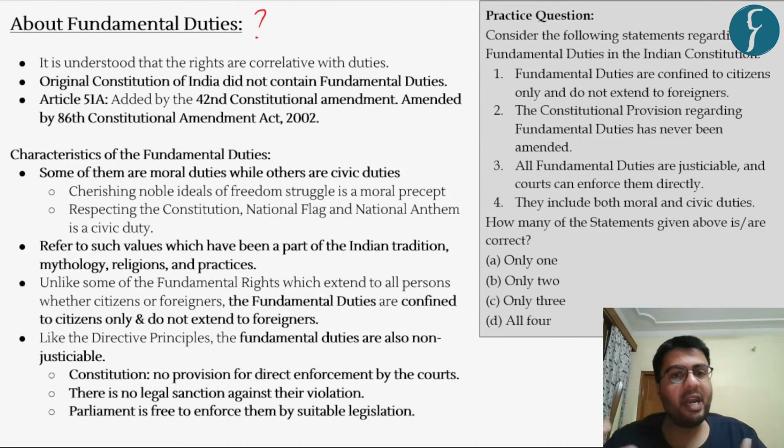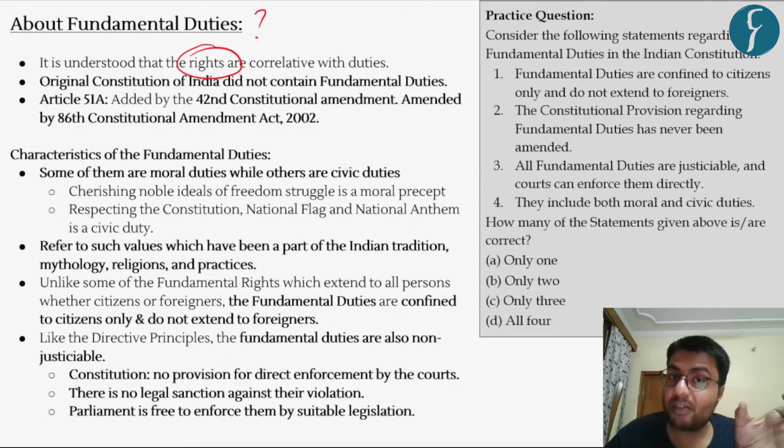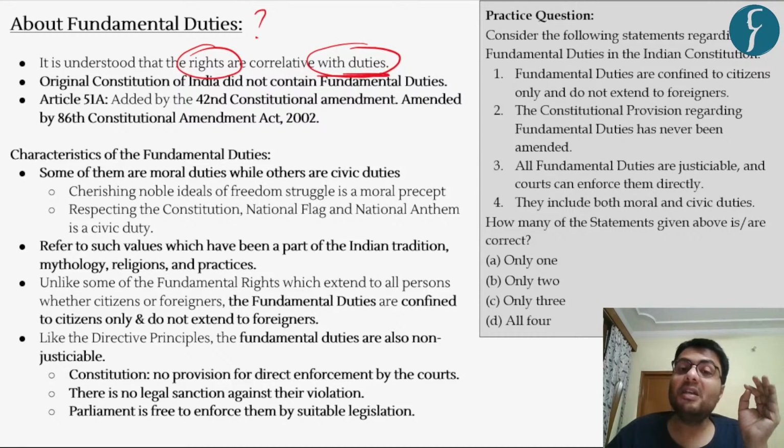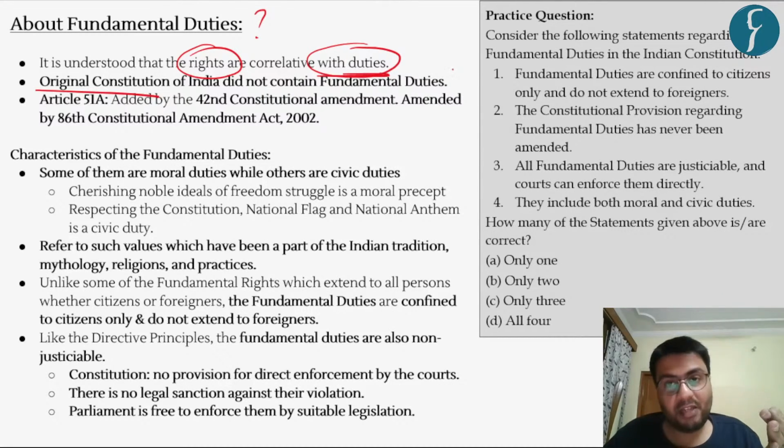Now, in the context of India, it is quite understood that the rights of people of India do not exist in isolation. Rather, as the Constitution provides people of India with certain rights, it also expects them to discharge some of their civic or moral duties. However, the original Constitution or its draft did not contain any instance of fundamental duties.